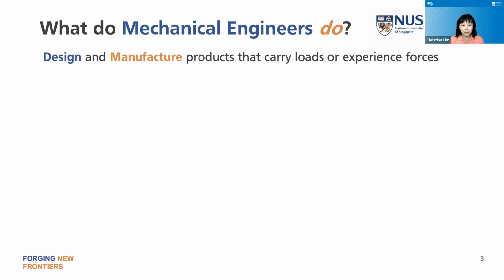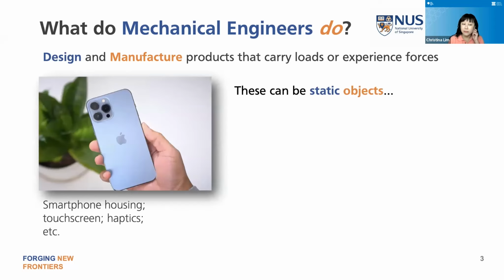So mechanical engineers are involved in the design and manufacture of products. So it's both parts, both designing it and manufacturing it. And the products that we design and manufacture are those products which will carry a load. And so that means they experience some kind of forces. So examples, these products can be static objects, so they don't necessarily have moving parts.